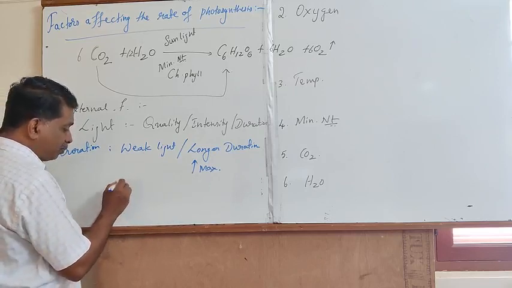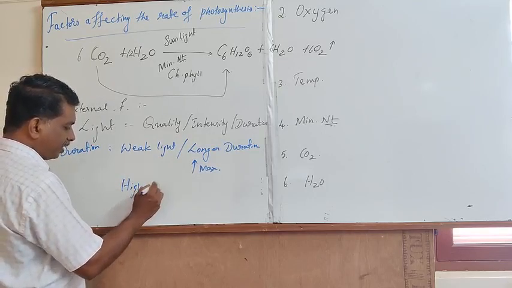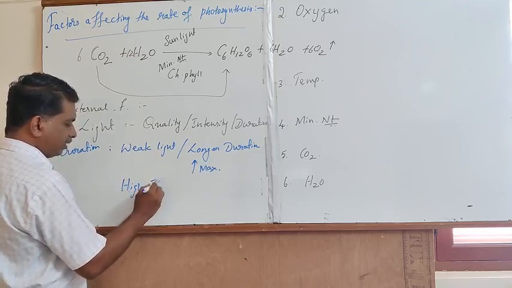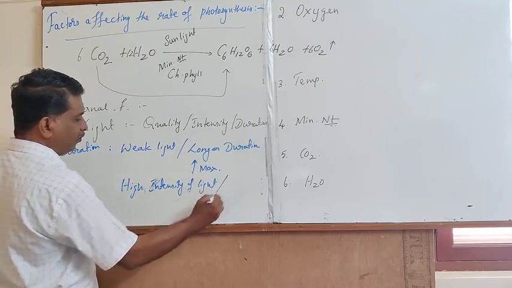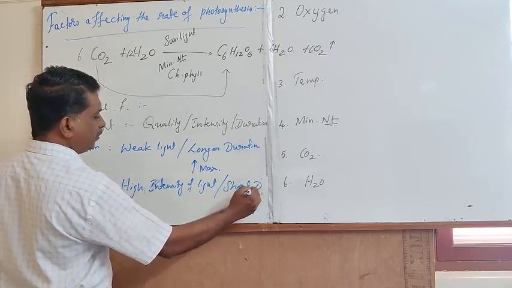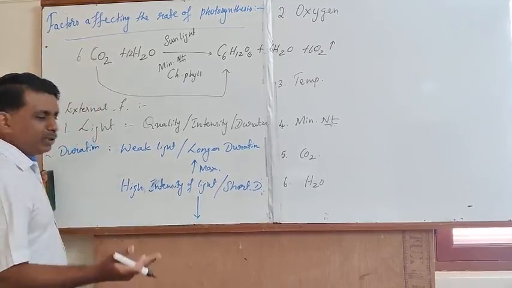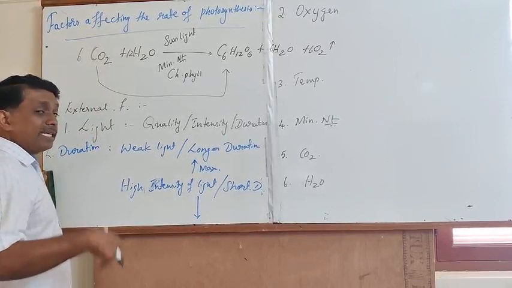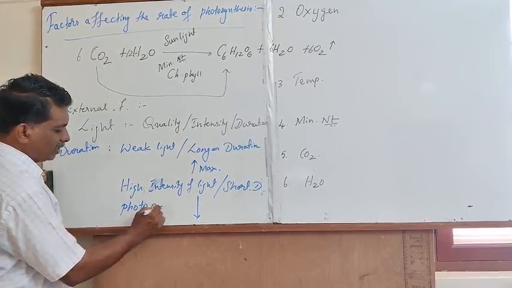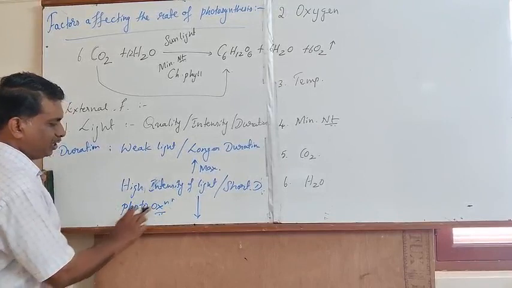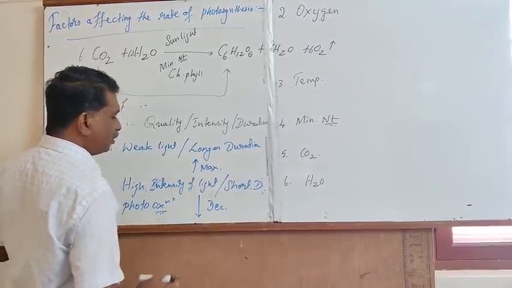If a plant is exposed to high intensity of light for a short duration, it leads to denaturation of chlorophyll pigments. As a result of photooxidization of chlorophyll pigment, it leads to decrease in the photosynthesis.